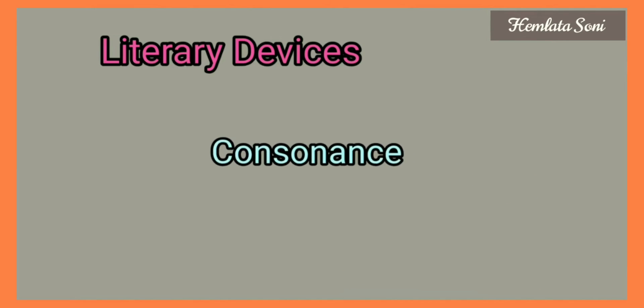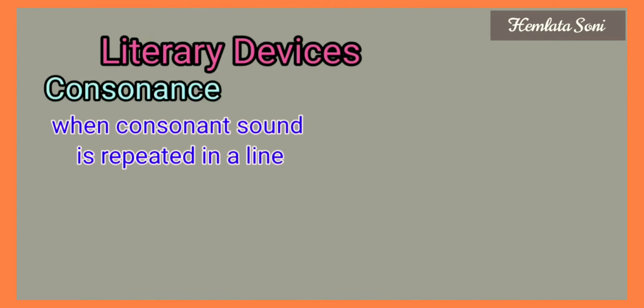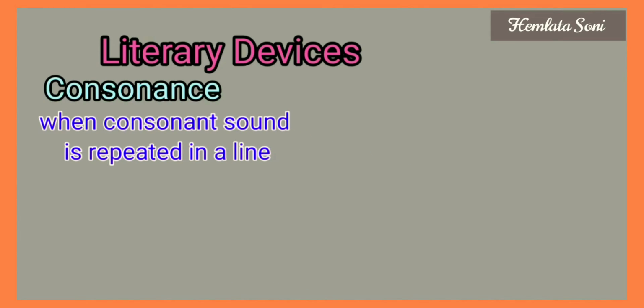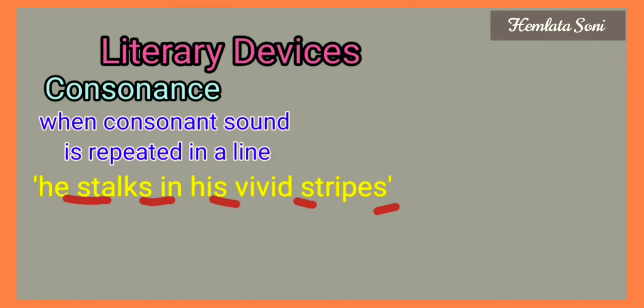Next is consonance. When any consonant sound is repeated in a line, then the consonance device is used. So students, here is an example. He stalks in his vivid stripes. In this line, the s sound is repeated.